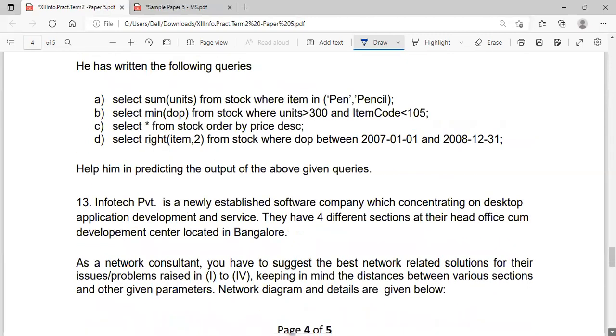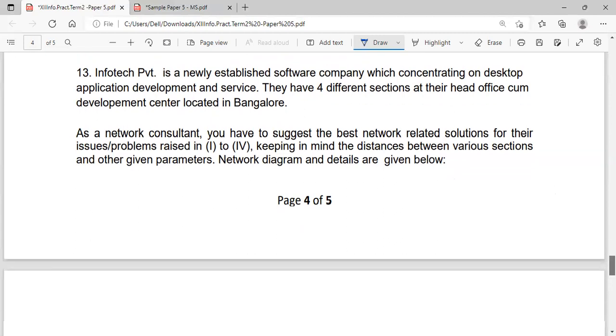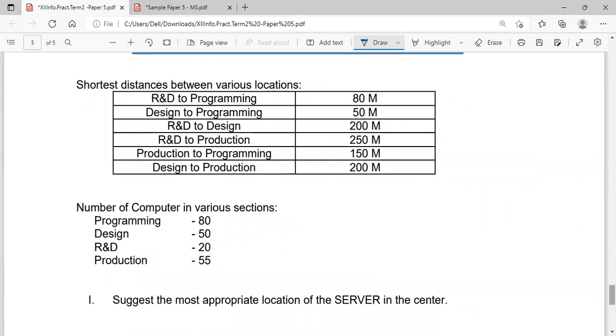Now moving on to question number 13. It's a case study based question from networking. Infotech Private Limited is a newly established software company which has 4 divisions. They are set up in the center located in Bangalore. As a network consultant, you have to suggest the requirements. So this is the block arrangement. Shortest distances are already given over there. Number of computers in various sections is also given.